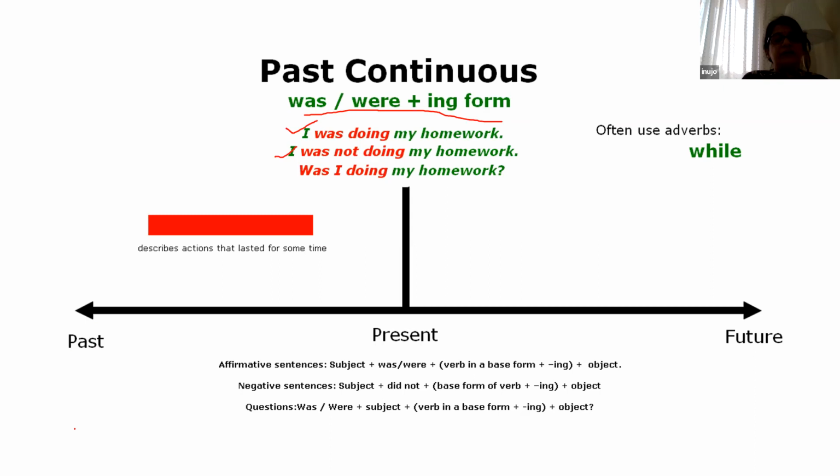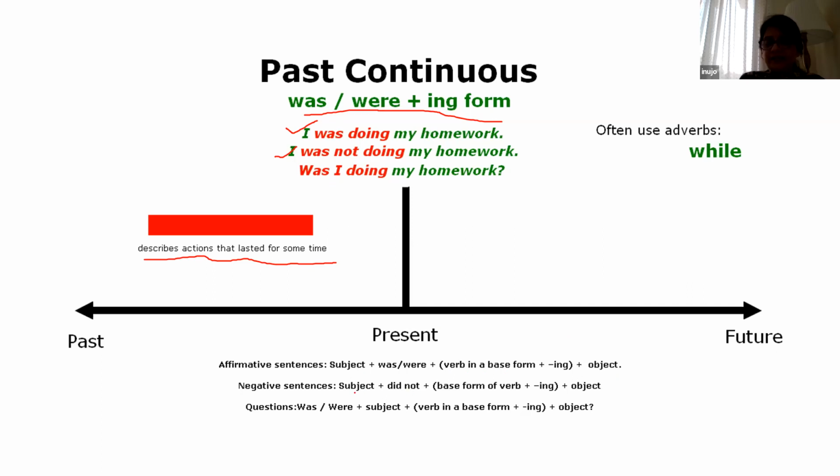All right. Now, this is an indication: it describes actions that lasted for some time and continued for some time. You can see the format given in your example. Affirmative sentence: verb was/were plus verb plus ing plus your object.